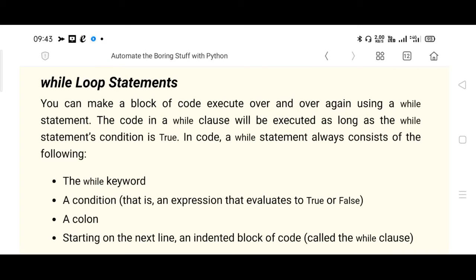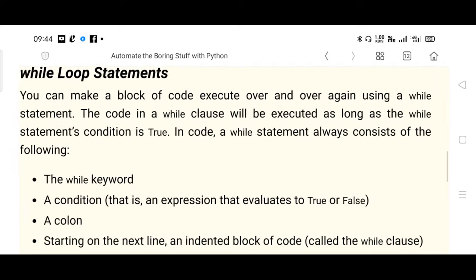So next is the loop statement. You are familiar with the loops in other programming languages. Similar to them, Python has also got some loop statements. Loop stands for repetition or iteration, right? So one among them is the while loop. Let us see the while loop statement.